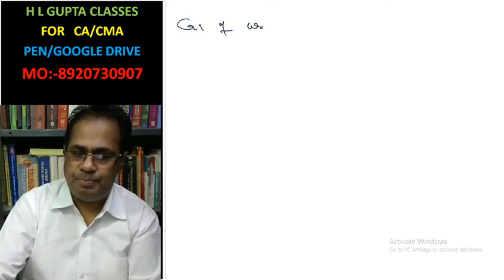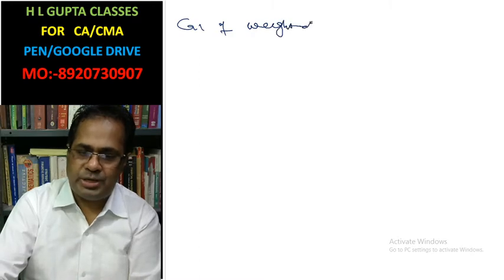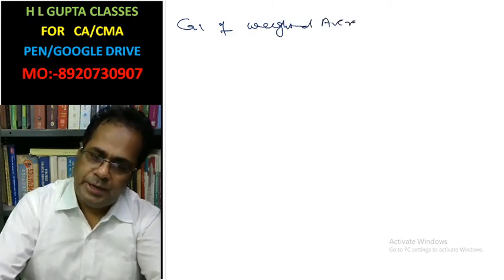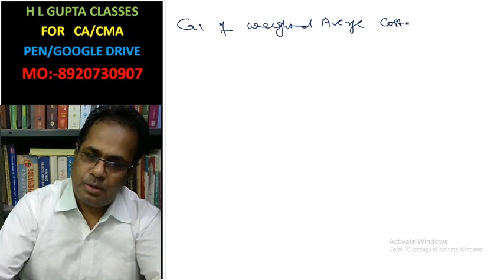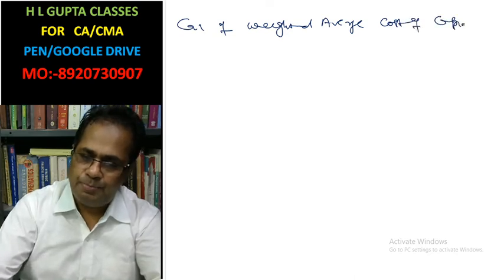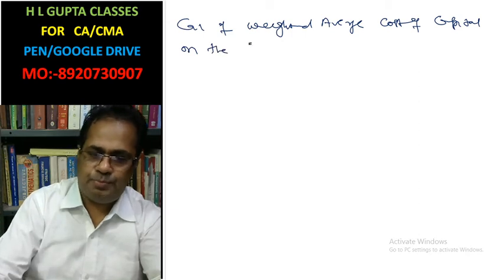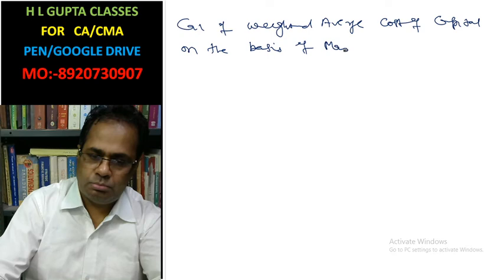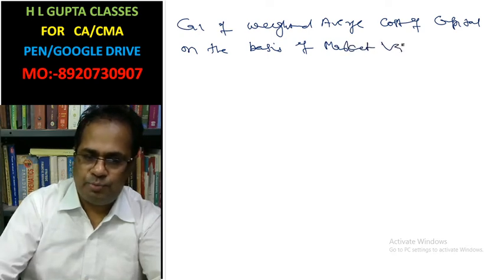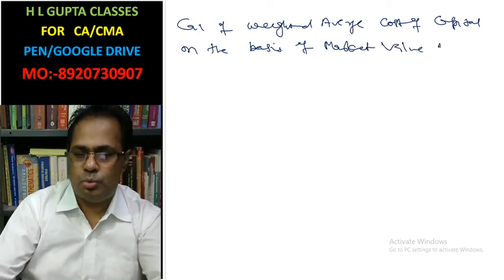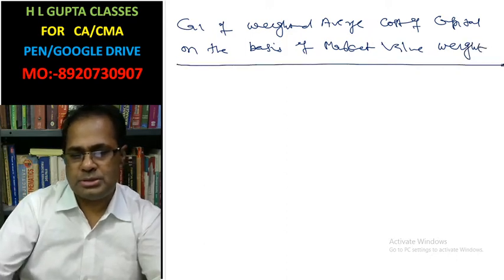Calculation of weighted average cost of capital on the basis of market value weights. Market value weights.